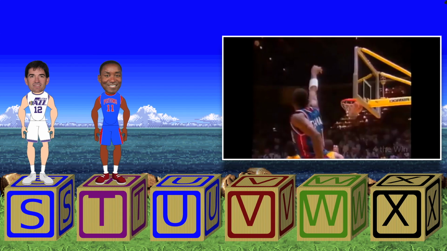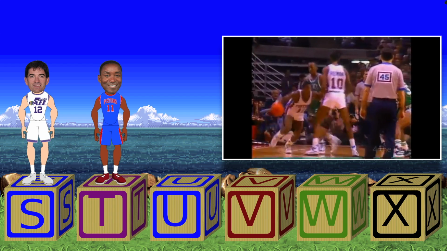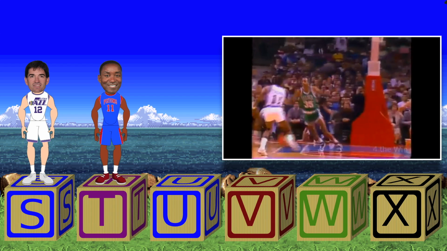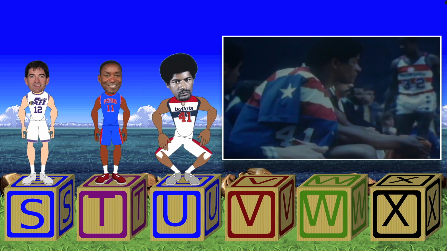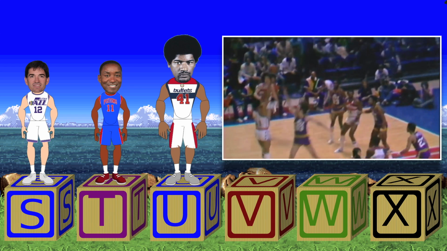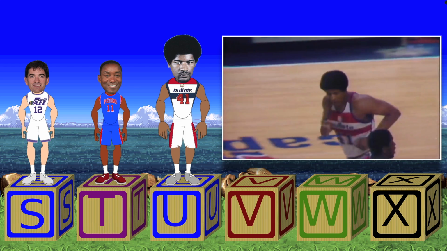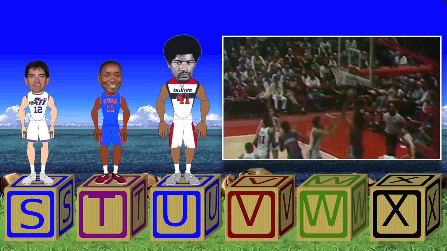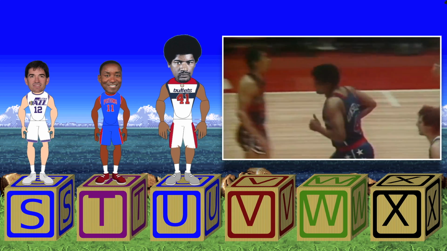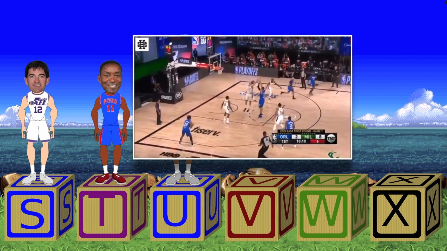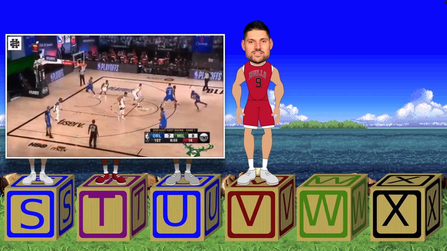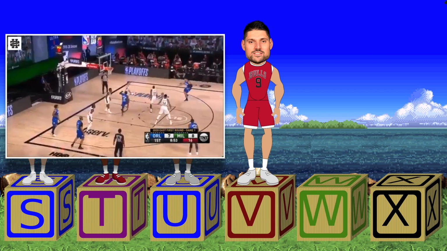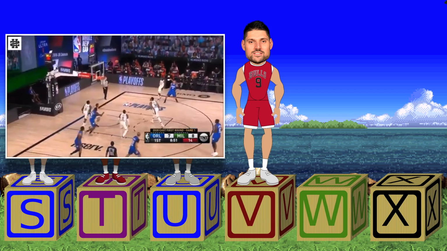T is for Thomas. Isaiah Thomas is an NBA champ, Finals MVP, and one of the best point guards the game has ever seen. U is for Unseld. Wes Unseld is a Rookie of the Year and an MVP at the same time, one of the best centers the Bullets have ever had. Rest in peace to Wes Unseld. V is for Vucevic. Nikola Vucevic is one of the best current centers in the league. So far, he's a 2-time All-Star who's in his prime.